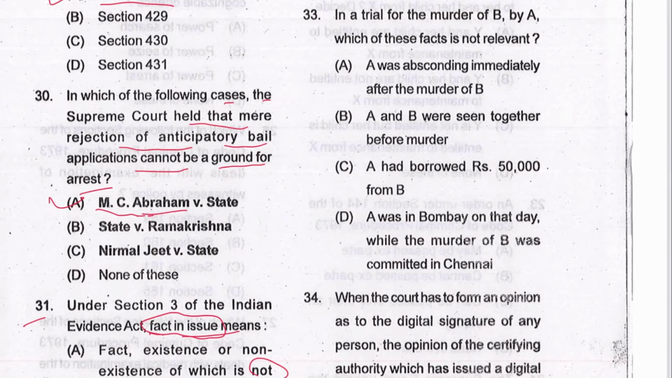Next 33. In a trial for murder of B by A, which of these fact is not relevant? That A was absconding immediately after the murder of B. A and B were seen together. Before murder, A had borrowed 50,000. B was in Bombay on that day. So he borrowed money. It is not relevant. C is the answer.